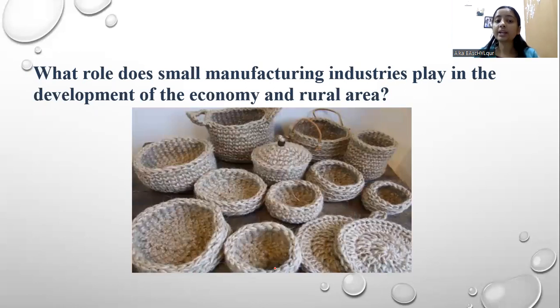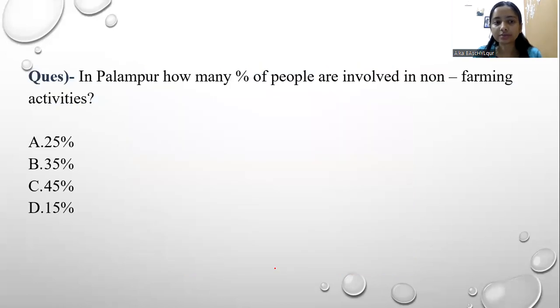Yes, they play an important role in the development of the economy. For one thing, they are generating a good amount of employment. In this way, they play a key role in the development of our economy and of rural areas. So what's your idea about these small manufacturing industries? You need to answer this question in the comment section.